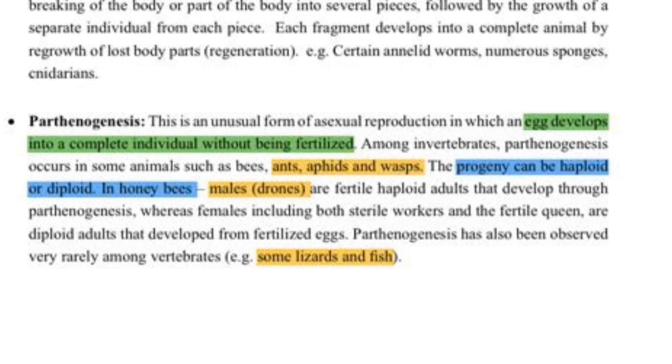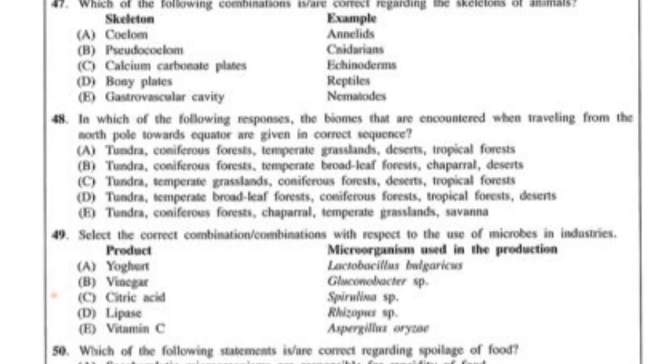Statement C can be observed in some lizards. That is correct. Statement D forms only diploid progeny. That is wrong. If we consider those male honeybees that were formed by parthenogenesis, they are called drones. They are haploid organisms. So statement D is wrong. And then E says it can be seen in all vertebrates or all invertebrates. That is wrong. So A and C are the correct statements. Answer is answer number 5.